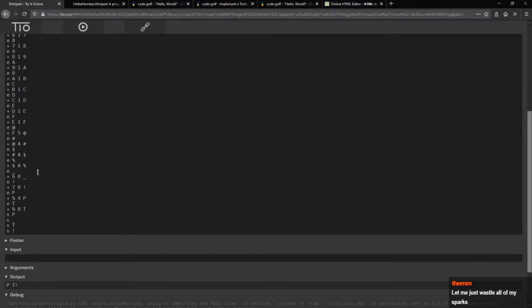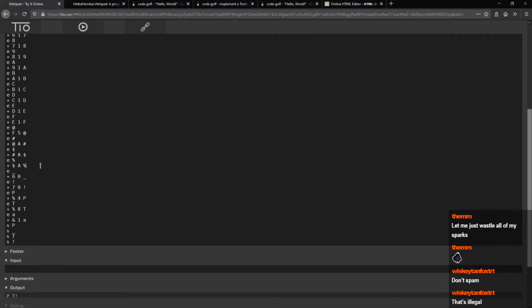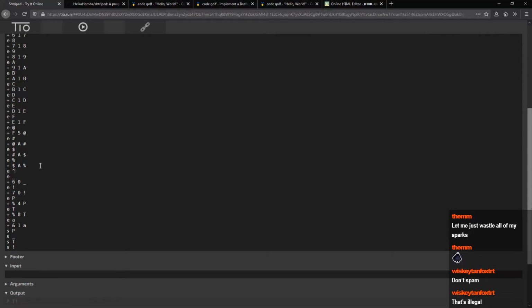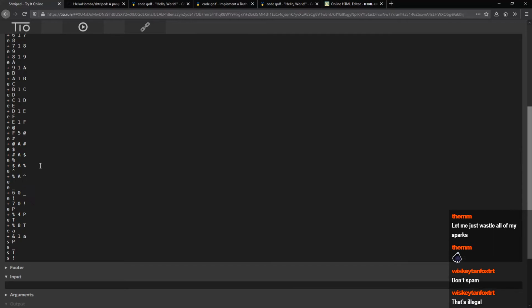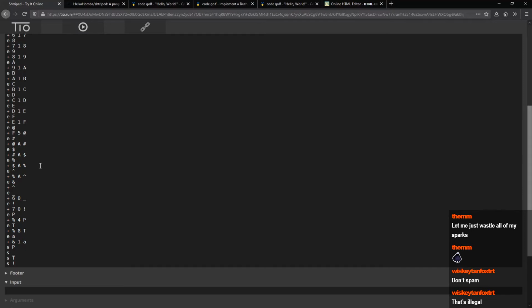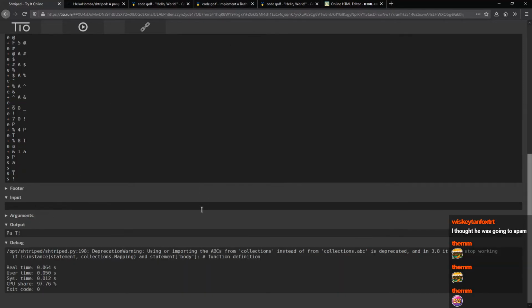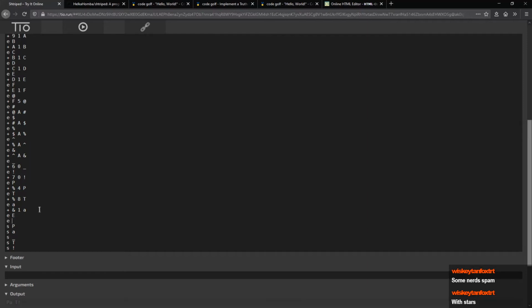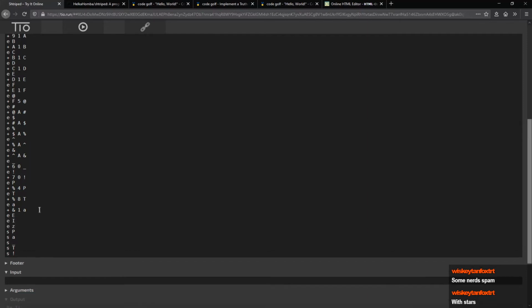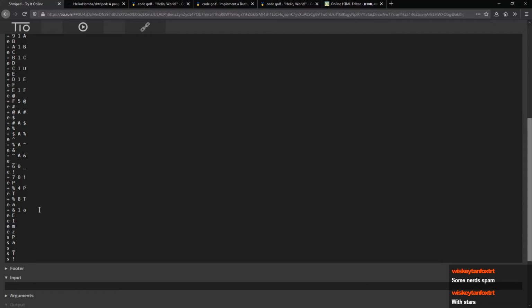Lowercase a is 71. All right? I need to construct some more stuff. This is going to be the value of this plus 10. And then this is going to be the value of that plus 10. We're doing good. The only ones we have to be careful of are I and E, because I and E are reserved commands in this programming language. There's going to be an E, an I, a Z, and an M. That's fine.